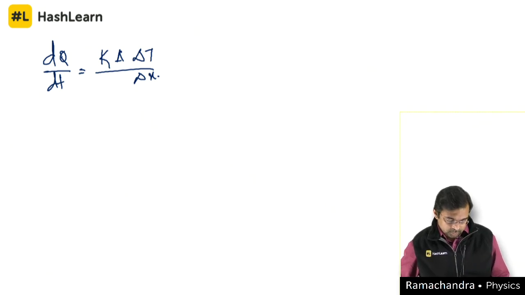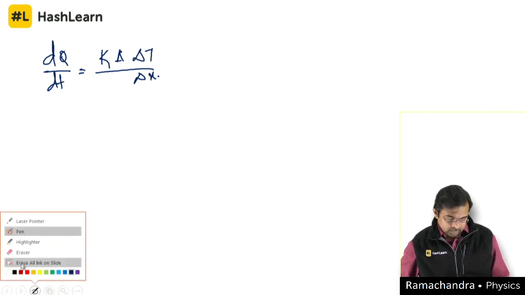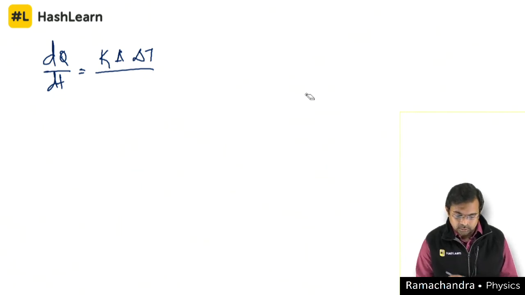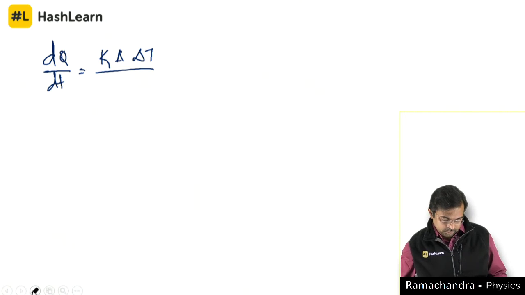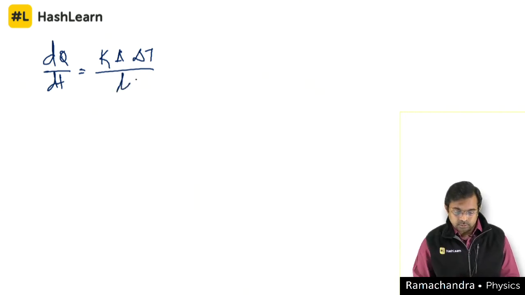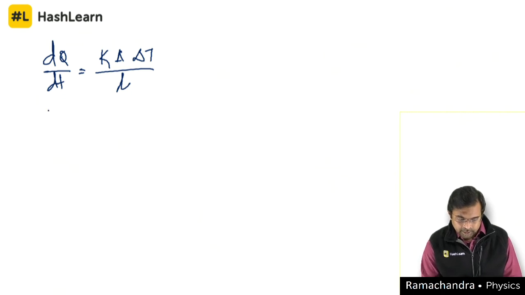Let us say this is L. I can see that this dQ by dt, I can write it as I_TH.